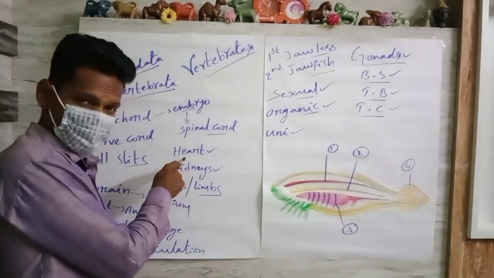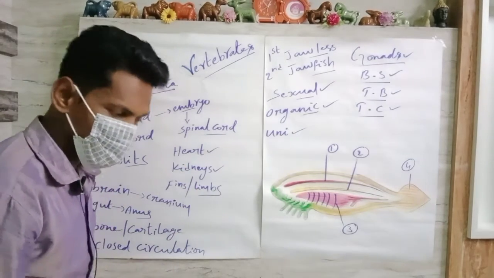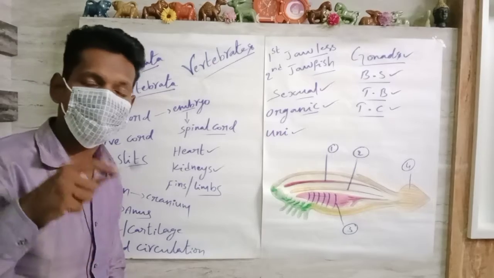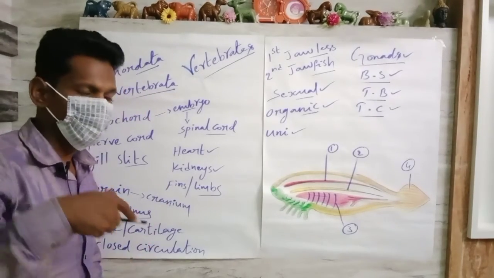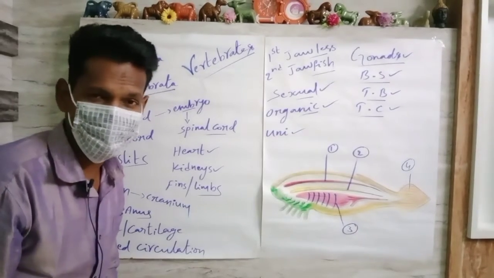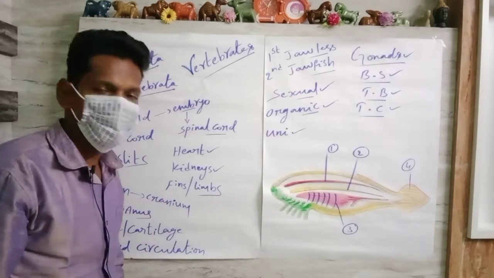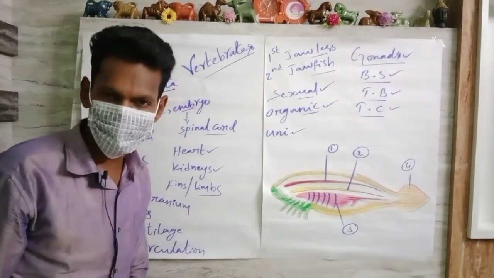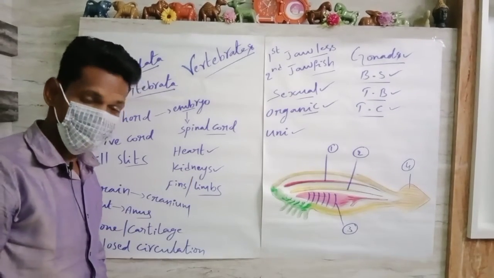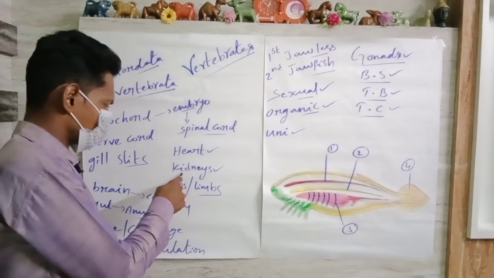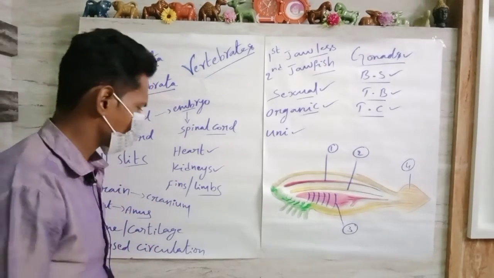The heart is muscular, whether it is two chambered, partially divided three chambered, or completely divided four chambered. It may be single circulation, or single circuit heart, or double circulation, or double circuit heart. Maybe the blood is mixed, or else completely separated as oxygenated and deoxygenated. Then excretion is done by special excretory organs called kidneys. The osmoregulation and body fluid maintenance are done by the kidneys.